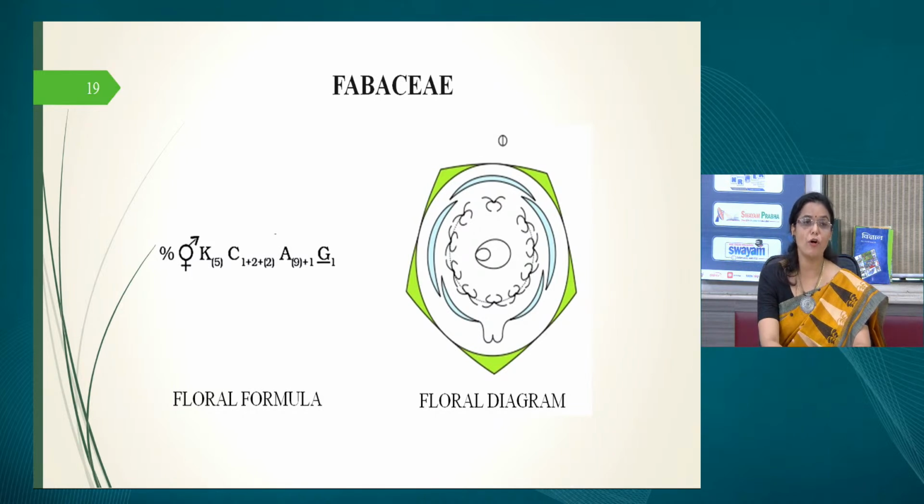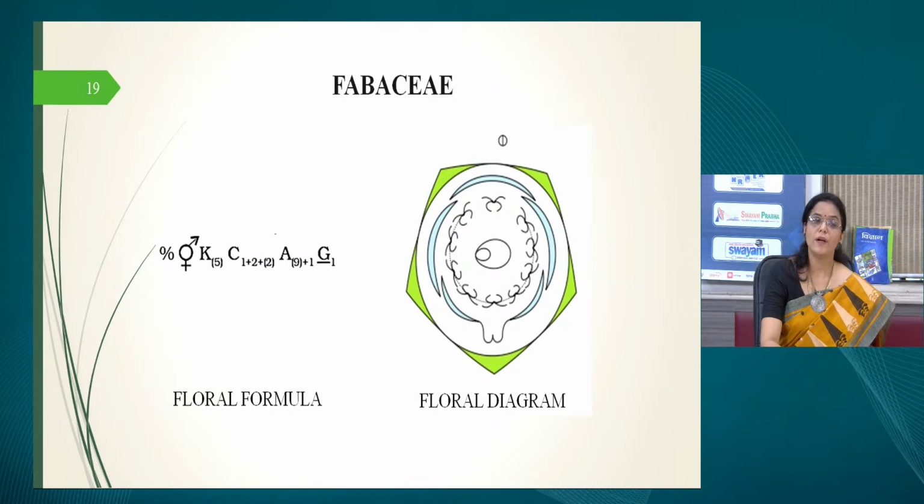So that is why in the formula 1 plus 2 plus 2 is written, and then we have put a small bracket outside only one of the two. So the posterior one, the standard, that is fused, so that is why they have shown it as a single unit, and the other 3 are free. The laterals are not fused, so they are free. That is why no bracket outside the center 2, the laterals. Then the next is the Androsium. Very clearly 9 plus 1 arrangement is seen, out of which the 9 stamens are fused and 1 is free. So 9 plus 1. And then the Gynosium, it is monocarpellary, and the ovary indicates that the ovary is superior.